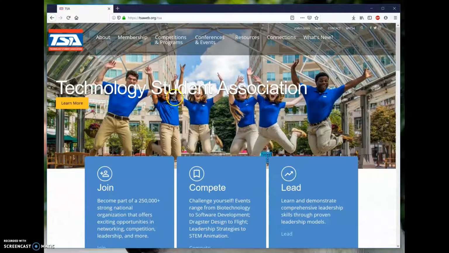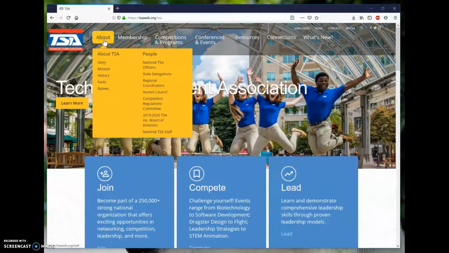from this website. So if you go up to the top left here, there is a series of tabs that tell you the history of TSA and information that might be interesting to you if you want to learn more about TSA as an organization. We will cover this more in class as we dive deeper into the projects and the competitions that we plan. But for now, if you want to take a look around, it has the history, mission, facts, bylaws, all things that are very important.